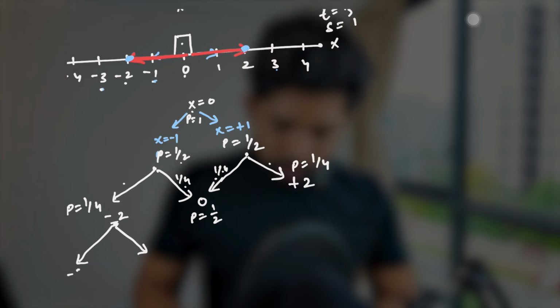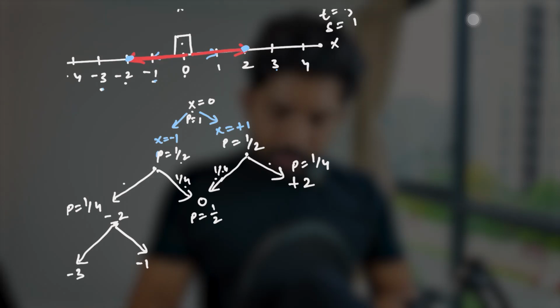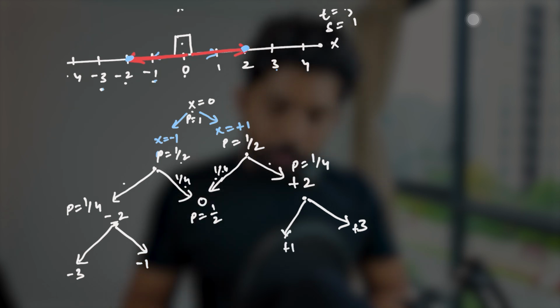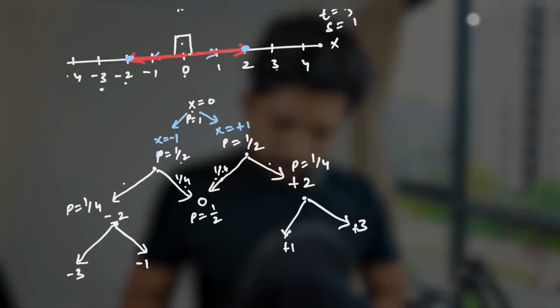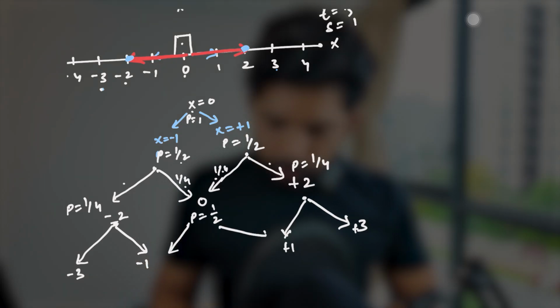So I'll write here -3 and -1, and from here it can go to +3 or +1. So I'll write here +3 or +1. And if the position was at 0, then what can happen? It can go either to -1 or +1. So I'll write it like this, either to -1 or to +1.